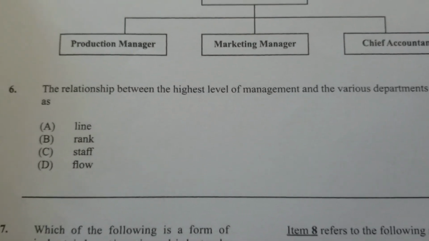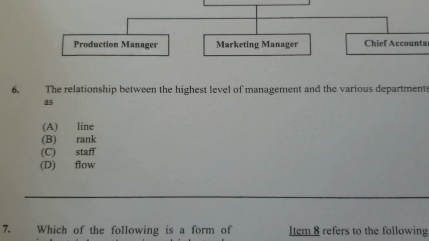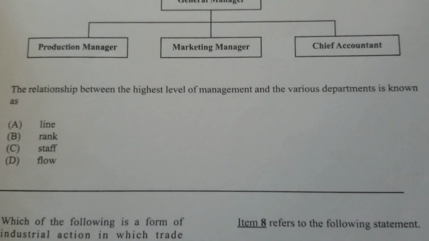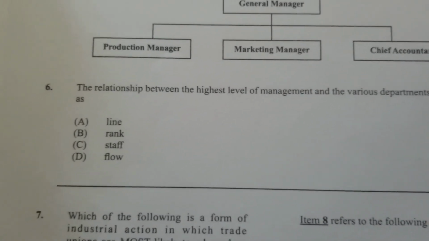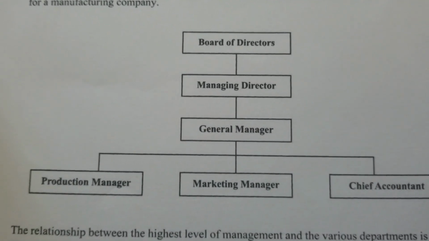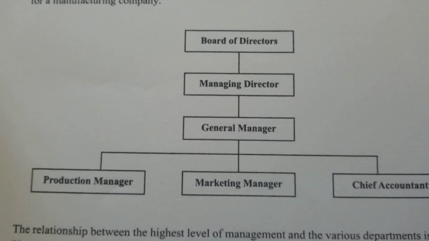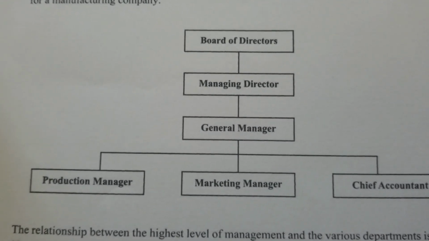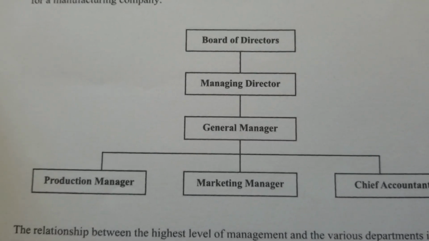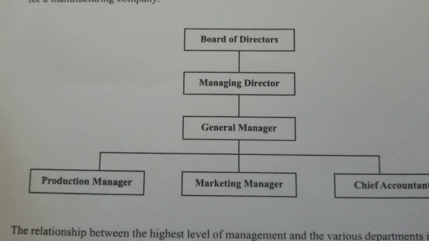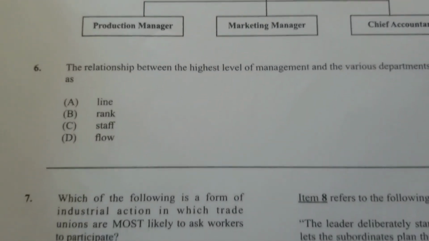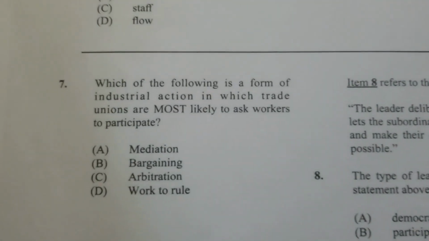The relationship between the highest level of management and the various departments is known as line of authority. Look at it again. The vertical line that is connected from the departmental managers up to the board of management would be line of authority. So it will be line. Answer will be A.